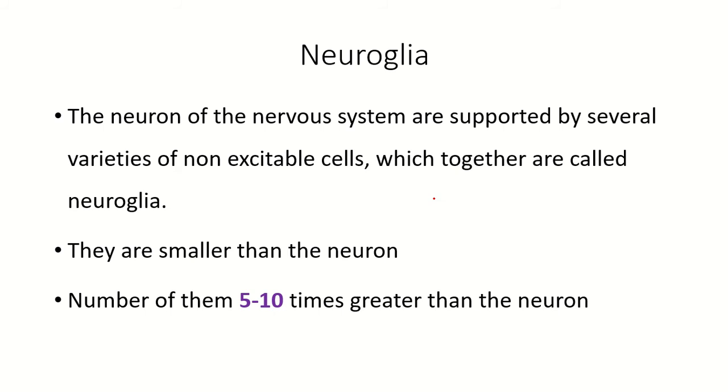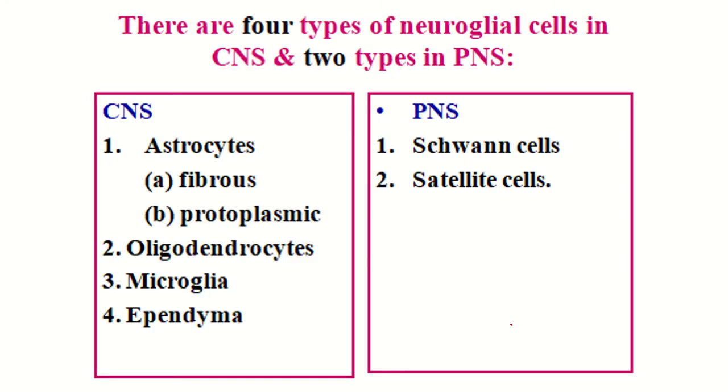Now what is neuroglia? The neurons of the nervous system are supported by several varieties of non-excitable cells which together are called neuroglia. They are smaller than the neuron. The number of them is 5 to 10 times greater than that of the neuron. In the central nervous system, 4 neuroglia are present: astrocyte, which again is of two types, fibrous astrocyte and protoplasmic astrocyte, oligodendrocyte, microglia, and ependyma. In the peripheral nervous system, Schwann cell and satellite cell.